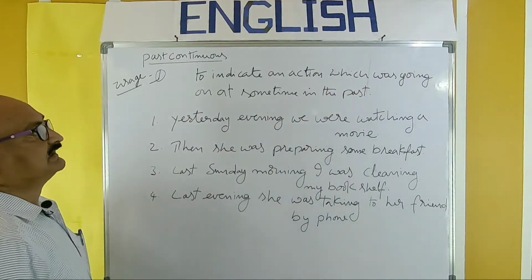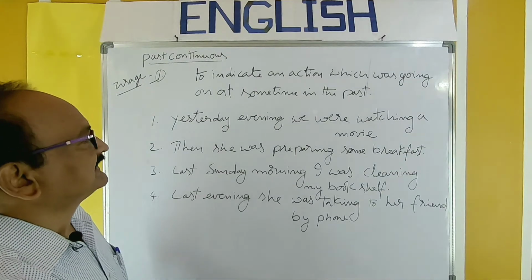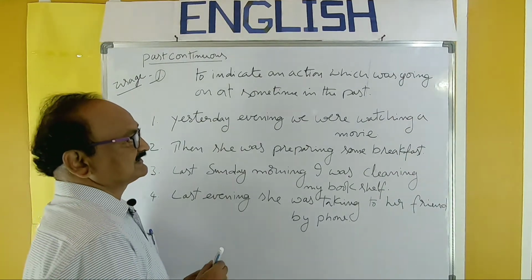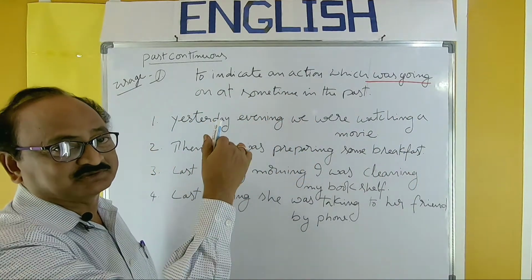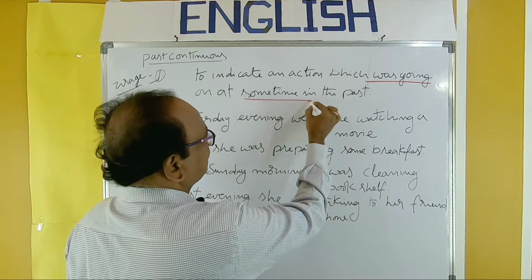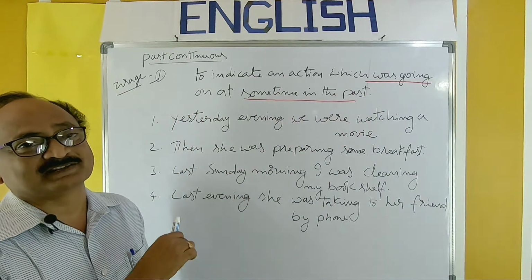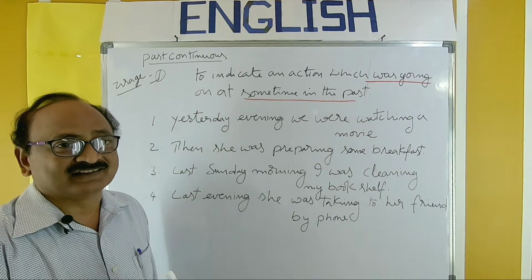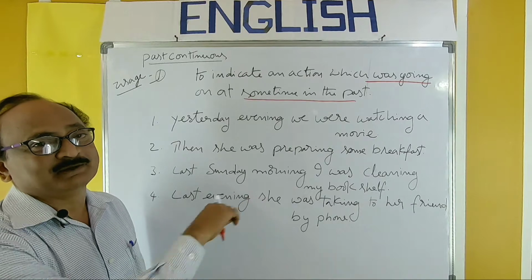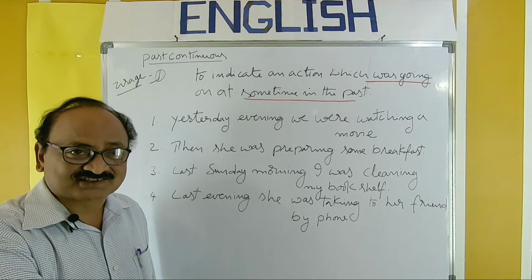Look here. To indicate an action which was going on at some time in the past. It's not a present action. When? Sometime in the past. So, those two phrases are important here: an action was going on, when? At some point of time in the past. It was being done. It was in progress.